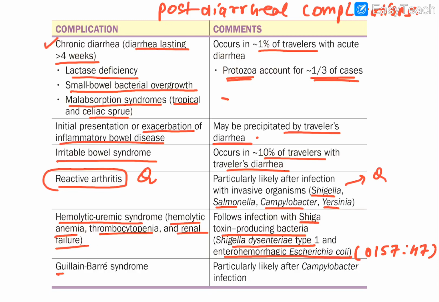And this you already know, guys, Guillain-Barré syndrome associates with what? Which infection? Campylobacter infection. Okay, so this particular one is mostly associated with Campylobacter infection, that is the Guillain-Barré one. Got my point?